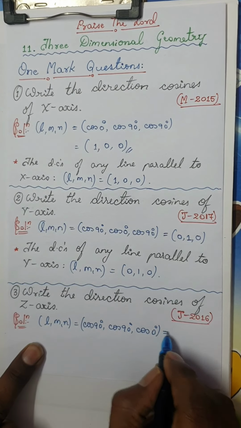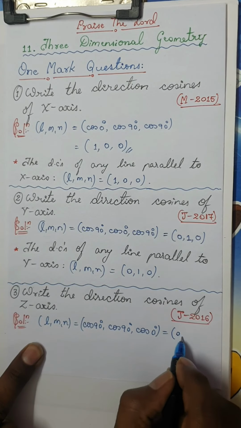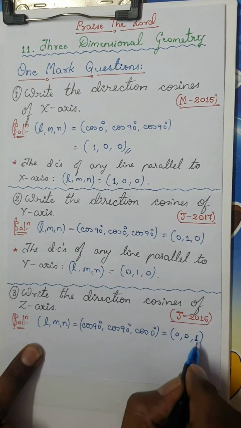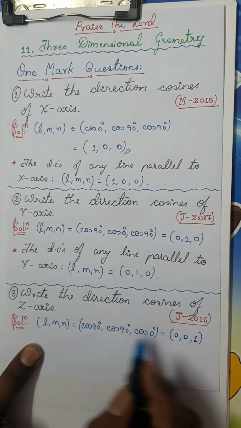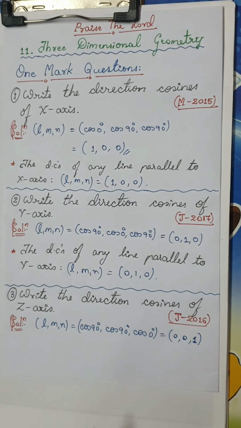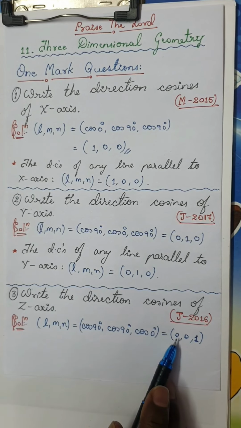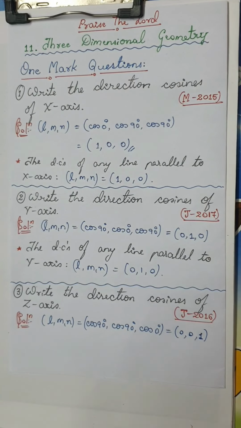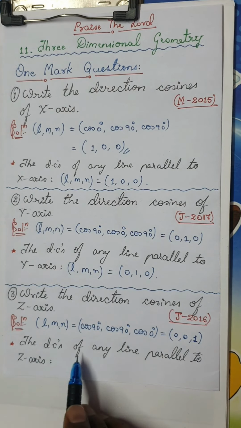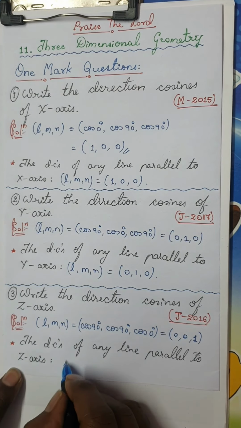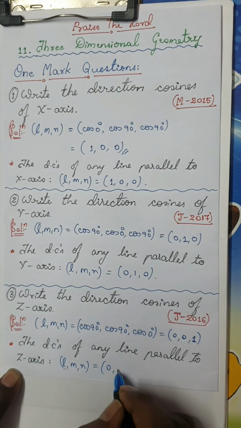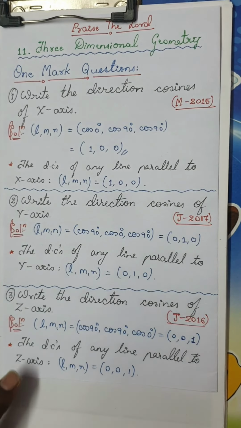So this is nothing but 0, 0 and 1, because cos 90 is 0, cos 90 is once again 0, and cos 0 is 1. So the direction cosines of z-axis is 0, 0, 1. On the same scale, the direction cosines of any line parallel to z-axis is the same answer: l, m, n is 0, 0, 1.